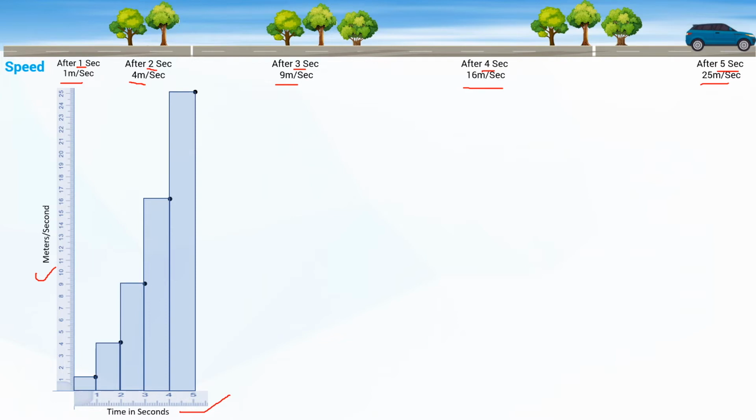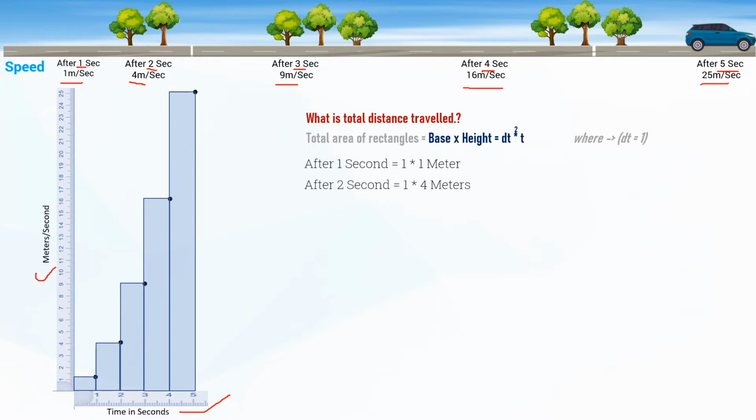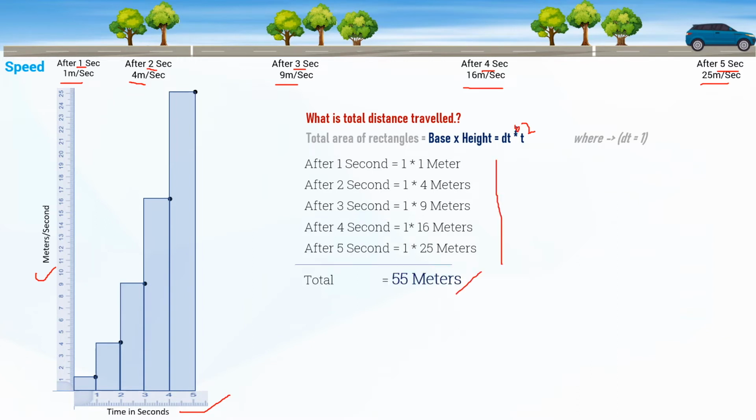Surprisingly, if you add the area of all the rectangles, it will give you the total distance traveled by the car, because there is a rectangle for each second. So you add for 5 seconds, and you'll get the total distance traveled in 5 seconds. Let me expand that. So base versus height: 1 times 1 meter, 1 times 4, and so on, t square. If you add all of them, you'll get 55 meters. 55 meters is the total distance traveled by the car after 5 seconds. Very simple, straightforward math. And I don't think there is a need for calculus here.